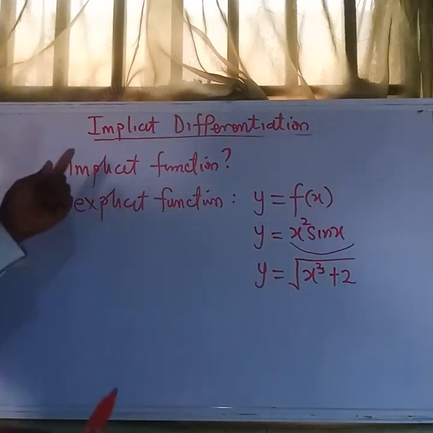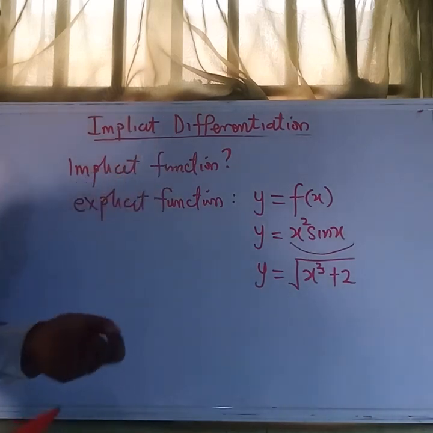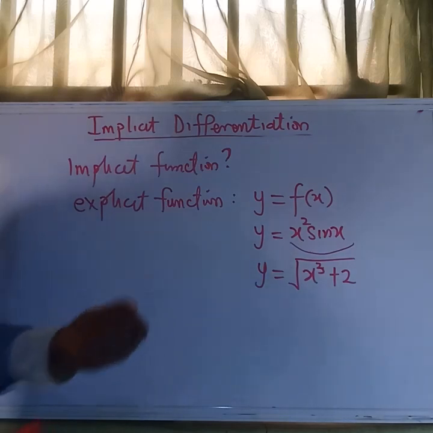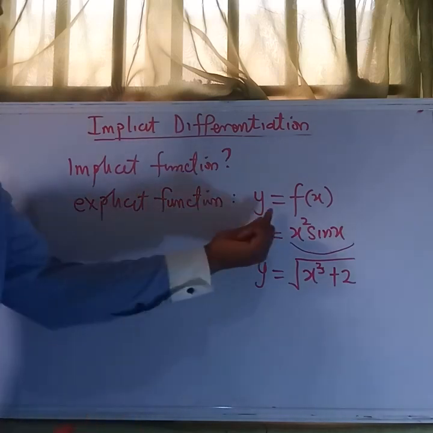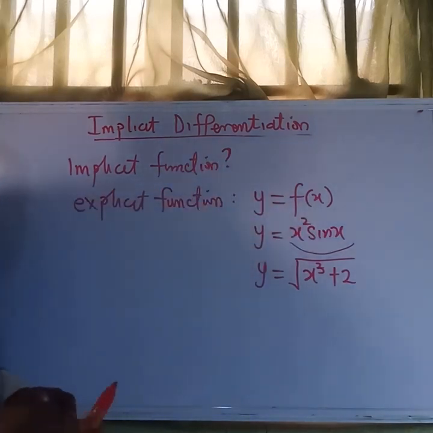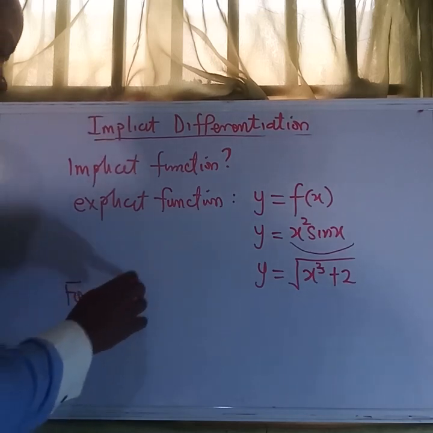Now, what do we mean by implicit function? An implicit function arises when we mix both x and y together in a given equation. For example, let us use the explicit form y equals f of x to get an implicit form of the function.